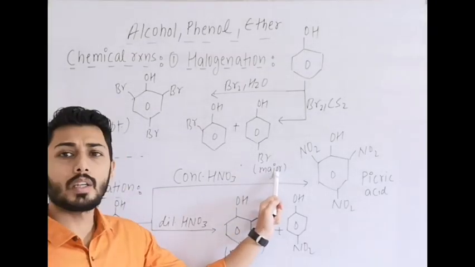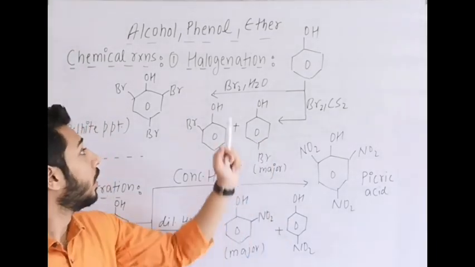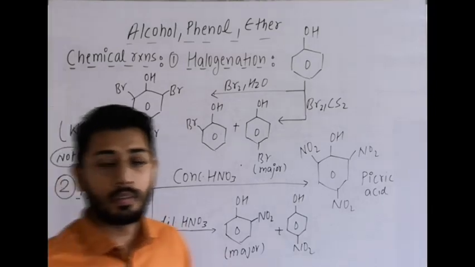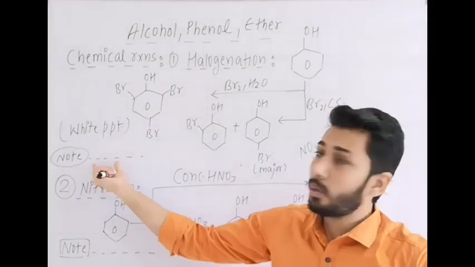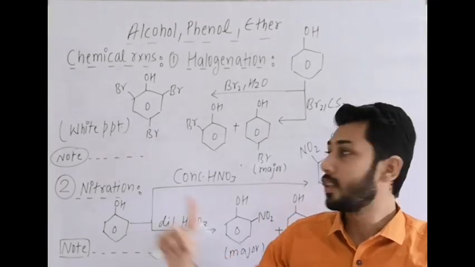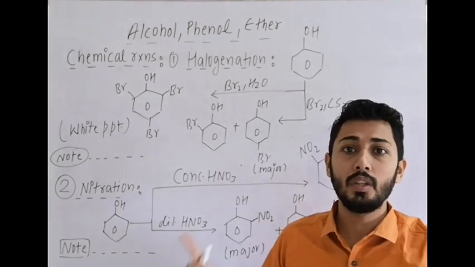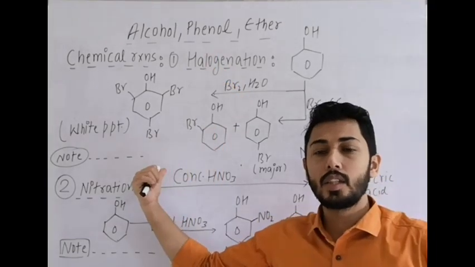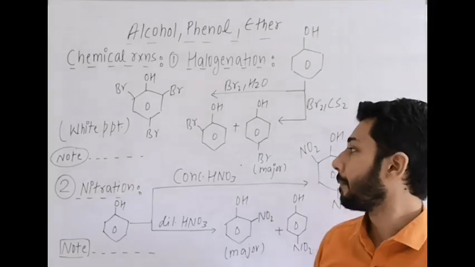Para product is major. Why? Because of less steric crowding or less steric repulsion. Then here is an important point, you can mention it in your notebook: the bromine water test is given by phenol and the observation is a white precipitate. It is decolorizing bromine water not due to addition reaction, which is the reason for alkene and alkyne, but by electrophilic aromatic substitution.